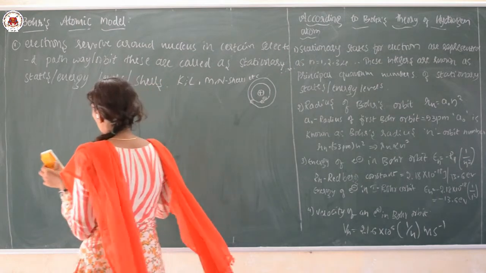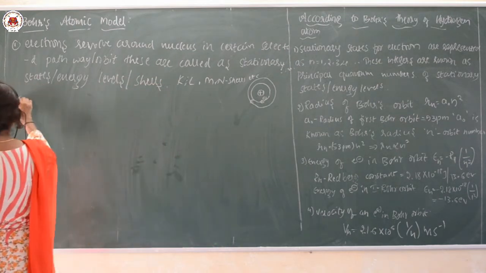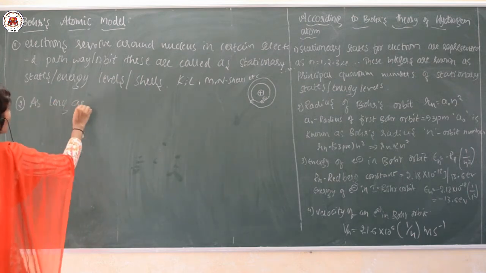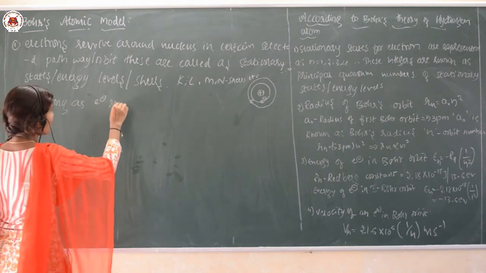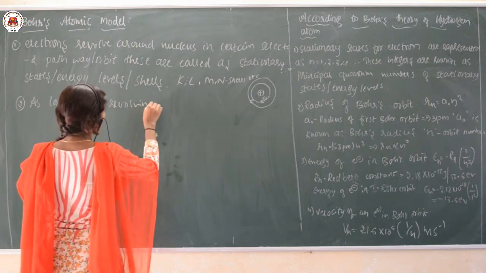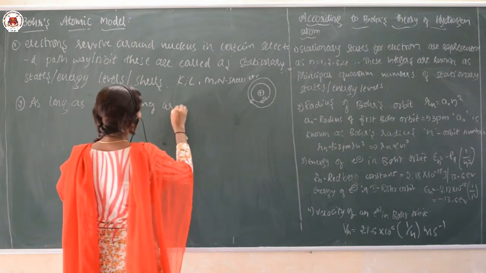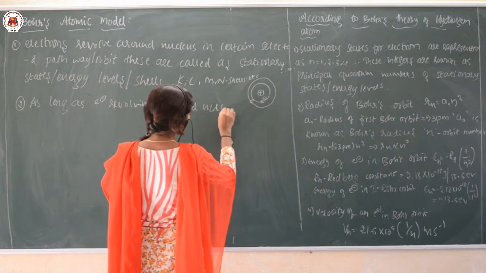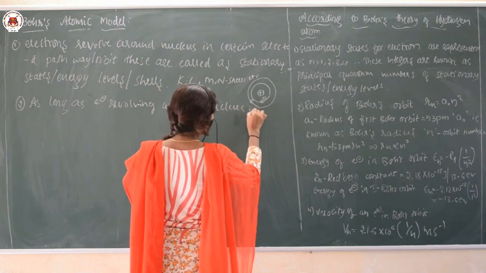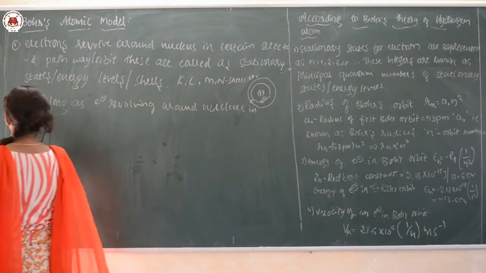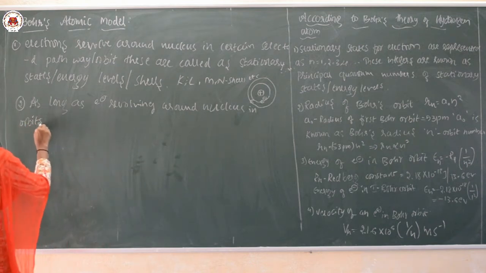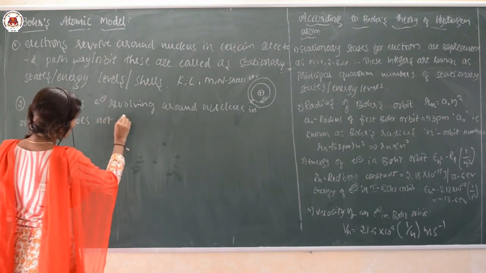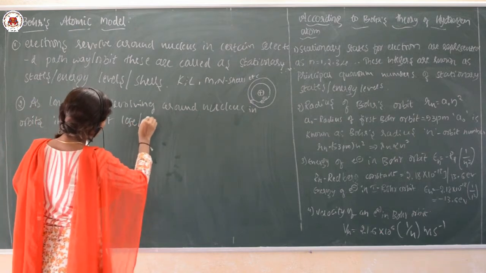So, the second point is, as long as the electron is revolving around the nucleus in orbits, it does not lose or gain energy.